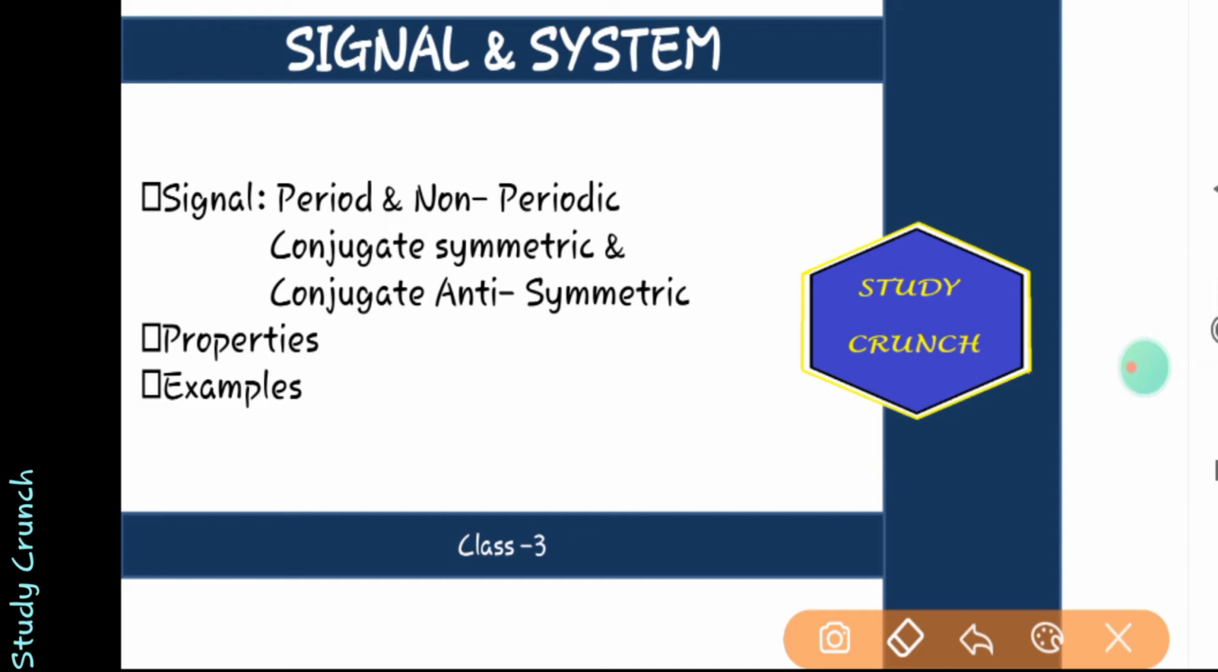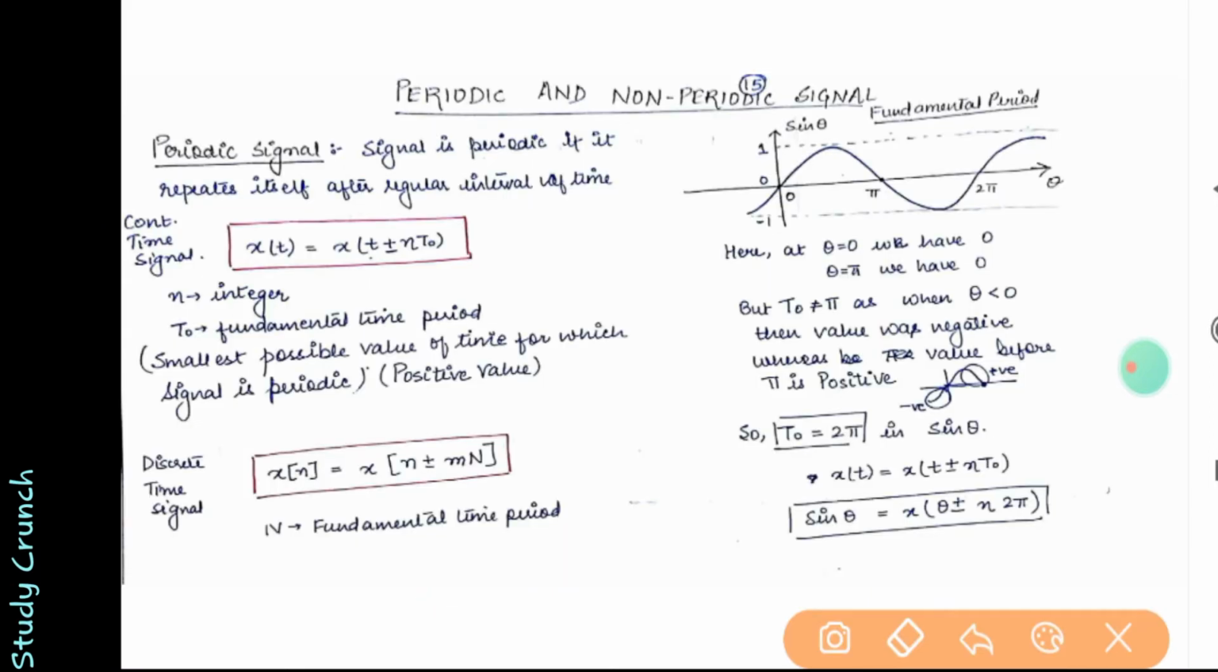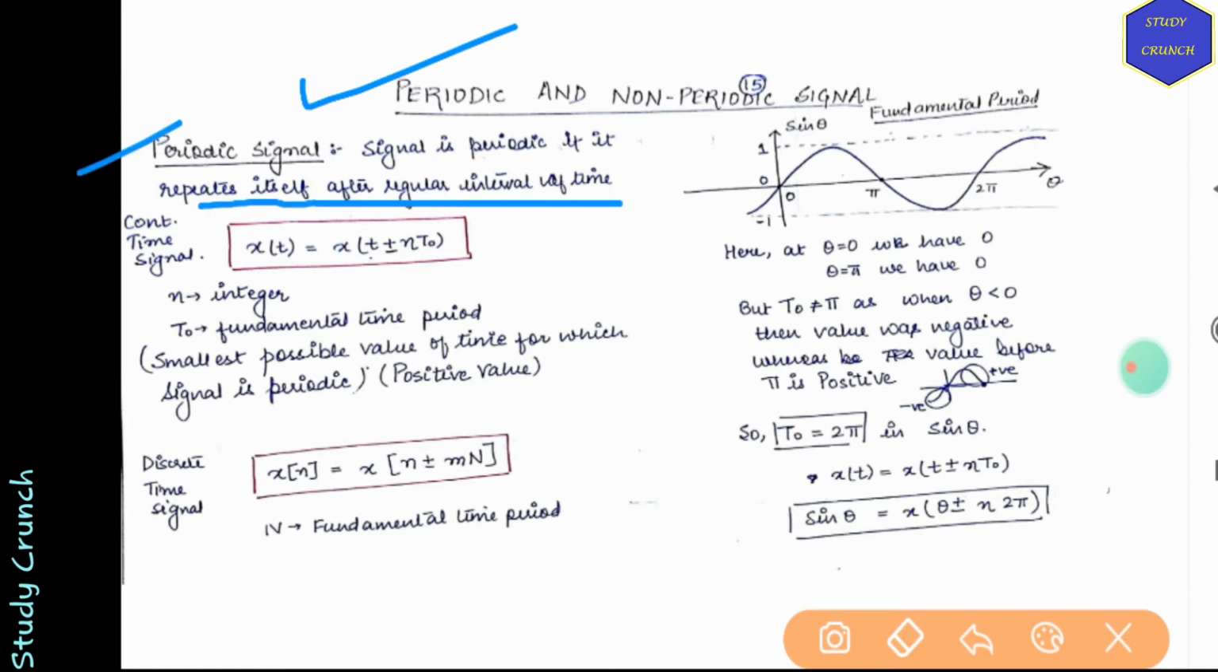Now this is class 3 of Signals and Systems. We will be talking about periodic and non-periodic signals, conjugate symmetric and conjugate antisymmetric signals, their properties and examples. Let's start off by saying what are periodic signals? Periodic signals are the signals which repeat themselves after a regular interval of time, right?